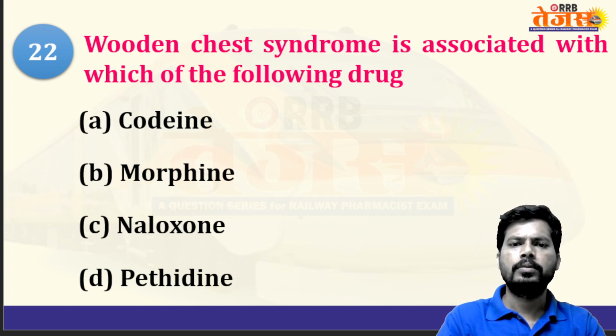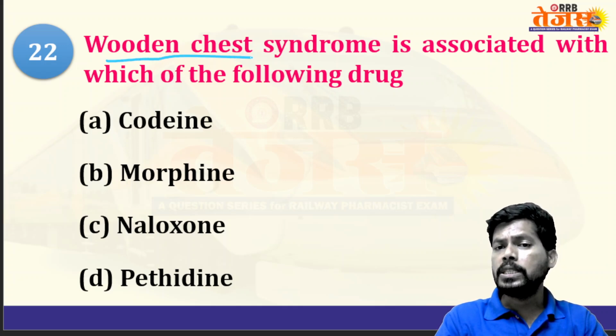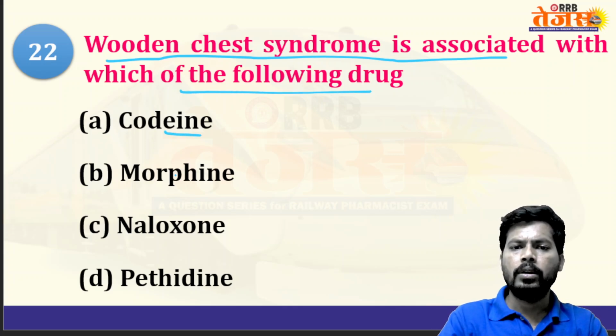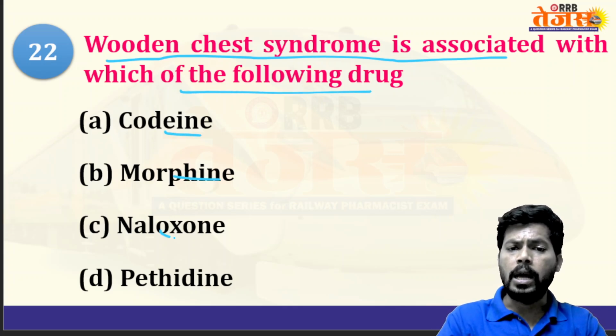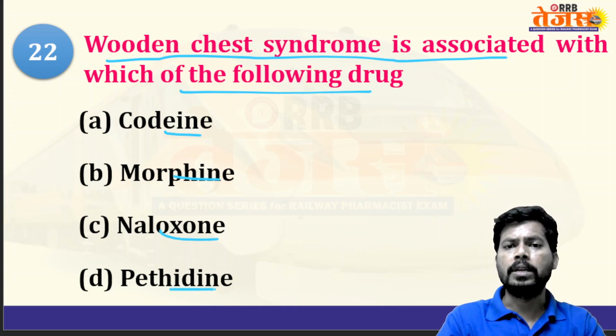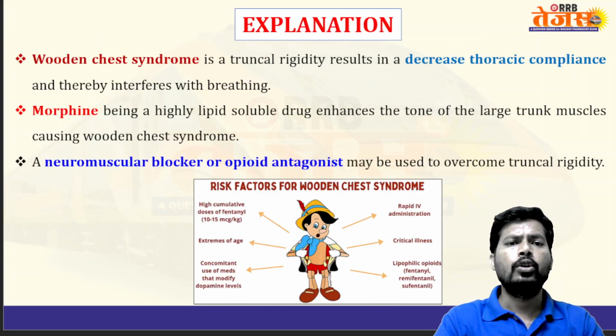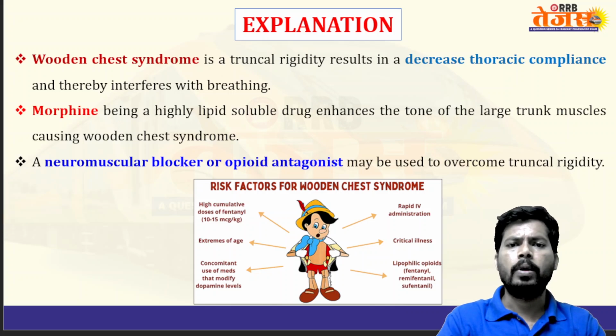Next, wooden chest syndrome is associated with which of the following drugs: codeine, morphine, naloxone, pethidine? So the answer is morphine. So let's see the discussion. What is wooden chest syndrome?